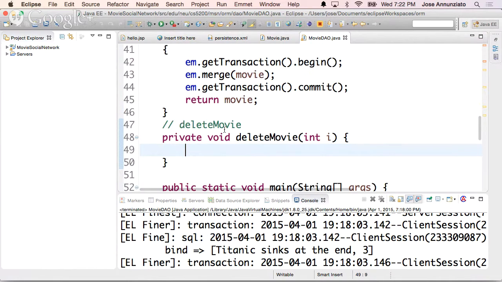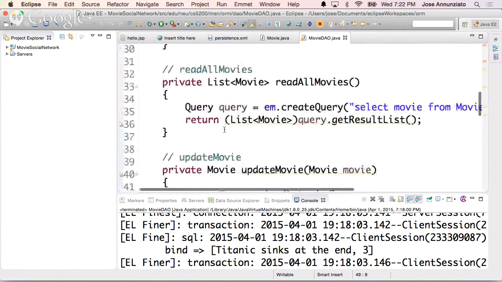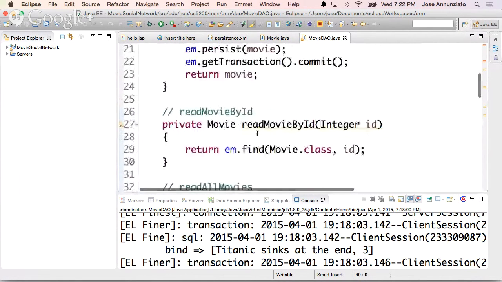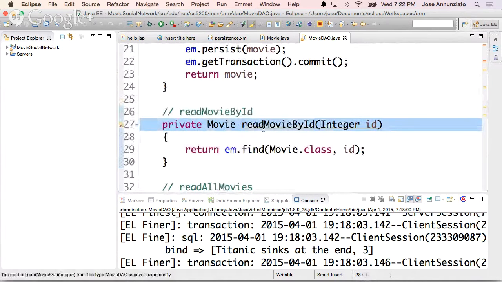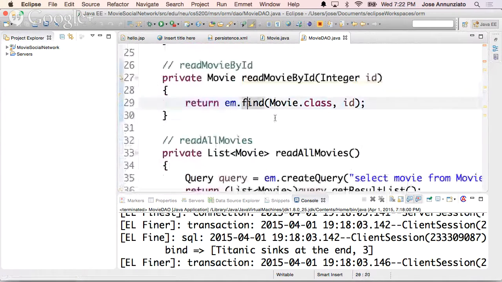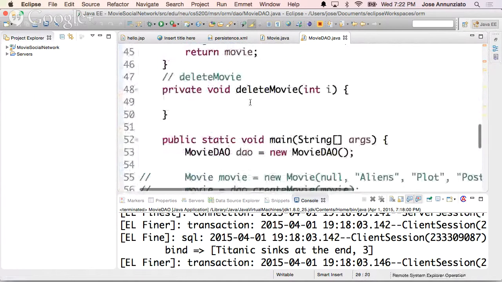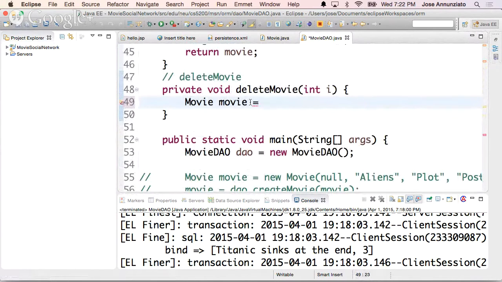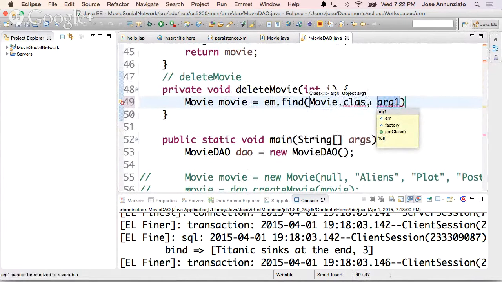Actually, we already have a method to do that, don't we? We already have read movie by ID that does that for us, doesn't it? Right? But let's do it again. So let's fetch it. We'll say here's the movie that I want to delete. I'm going to use em find, movie.class. Oops. Class for the ID.